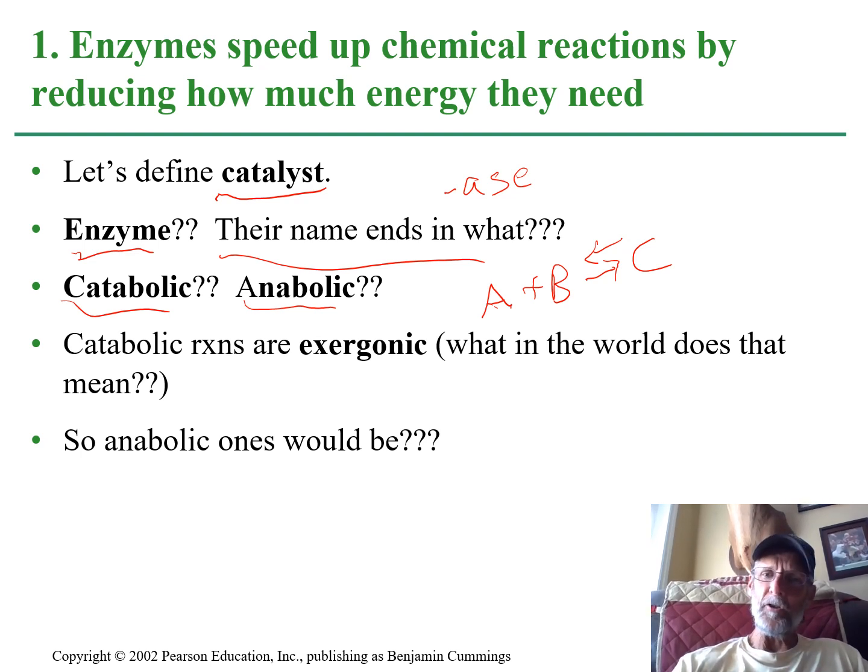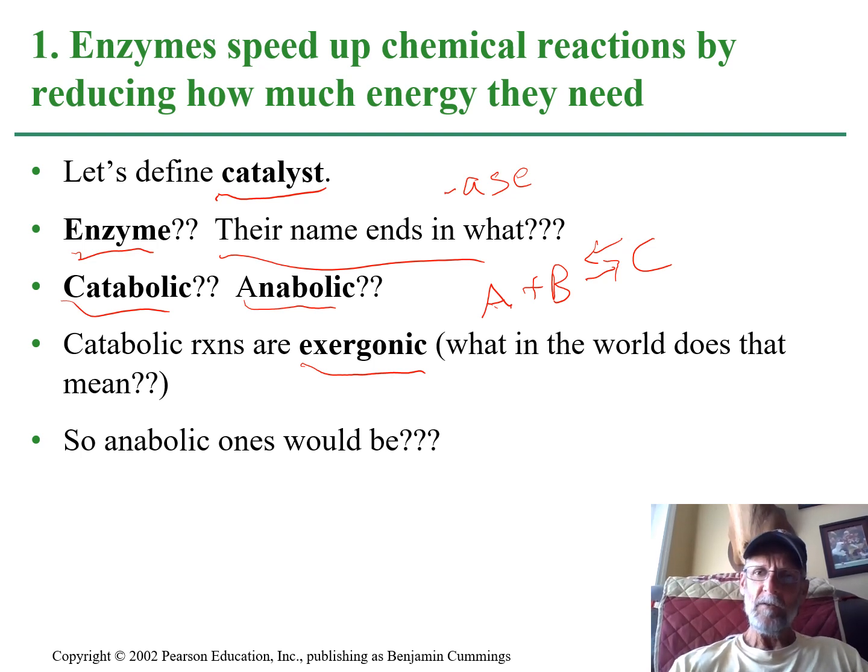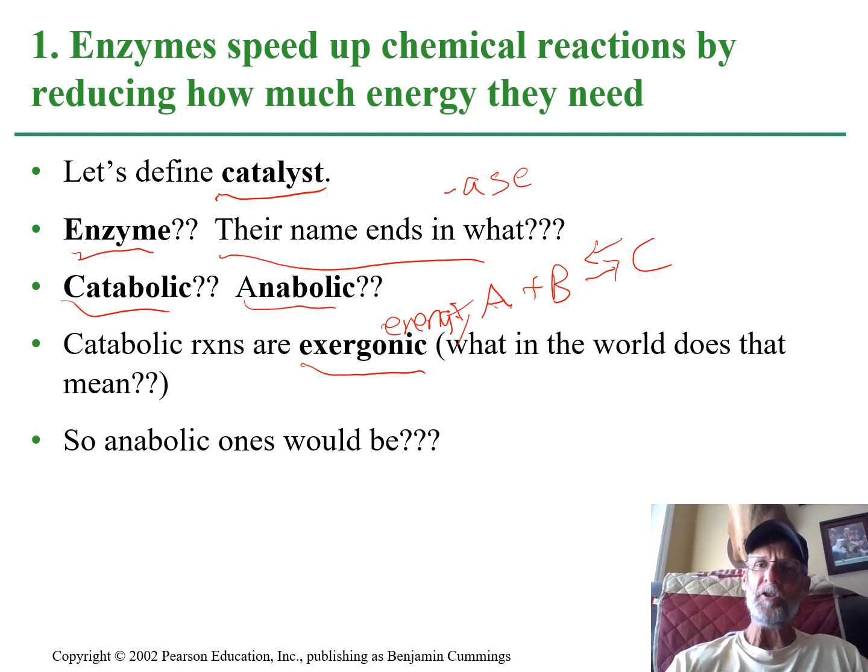So now energy is going to come into play a lot here in this unit. Exer means out of, just like exo, but this is exer, same kind of thing. Gonic is an energy word. That means if this reaction, A plus B, combines to make C, right? If that requires energy, we have to add energy to make this happen. That means energy didn't come out of this reaction. We had to put energy into it. What would the word be for that?